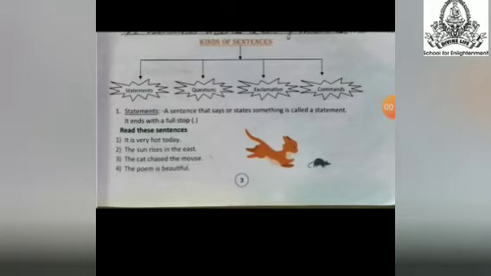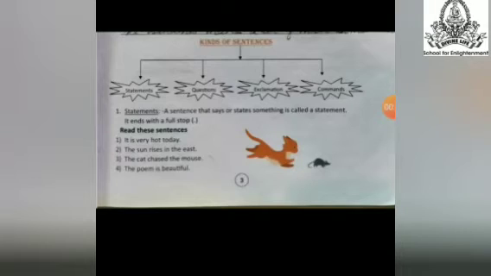Now we'll learn something about the kinds of sentences. Now you have come to know what a sentence is. Now we'll learn about different kinds of sentences. Here you can see on the page what is written. First is the kind of sentence. What is it? Statement sentence.